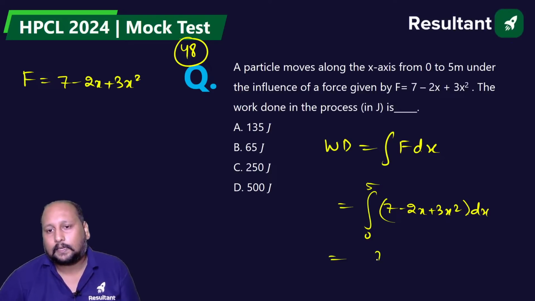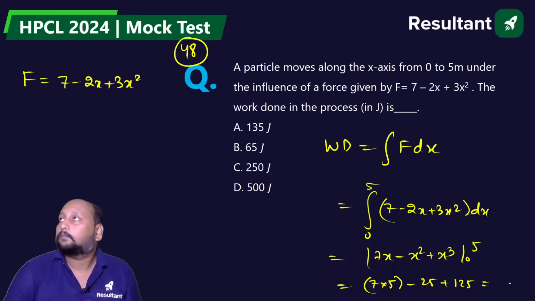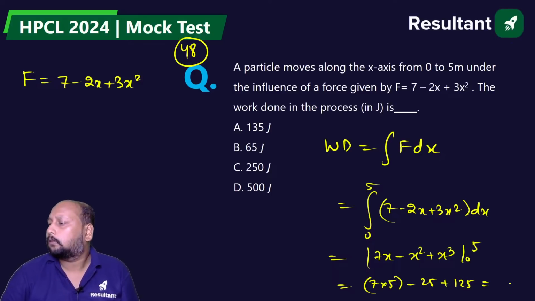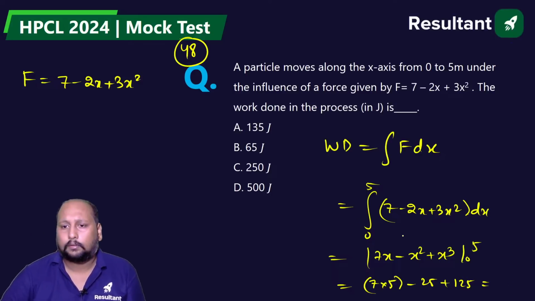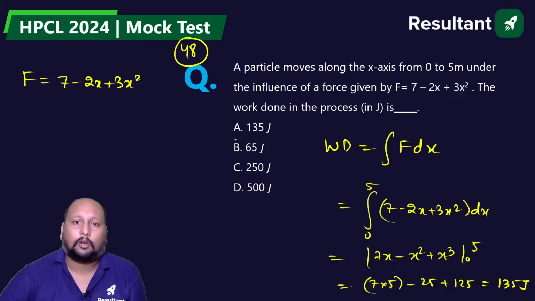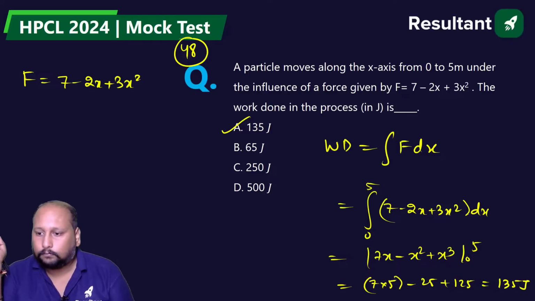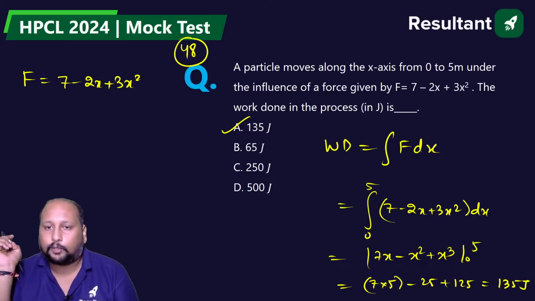So we're getting 7x minus 2x square by 2 plus 3x cube by 3, that is 7x minus x square plus x cube, from 0 to 5. So solve it. 7 into 5 minus 25 plus 125. What's the value? Okay. So we'll be getting 135. 135 joule, option A is the correct answer. Option A. 48 is 135.